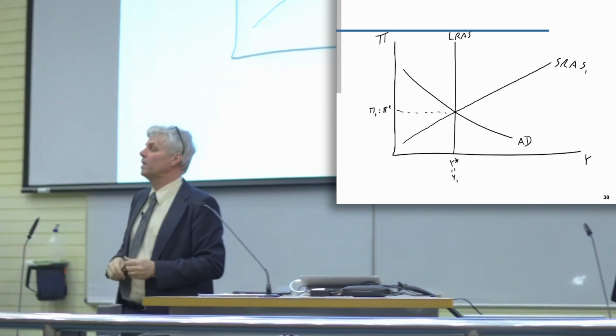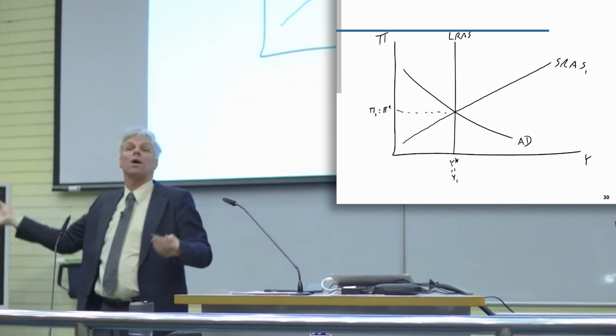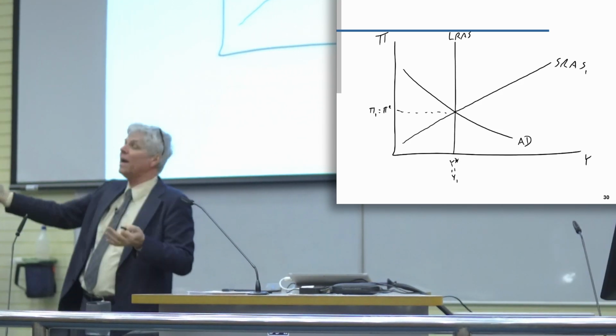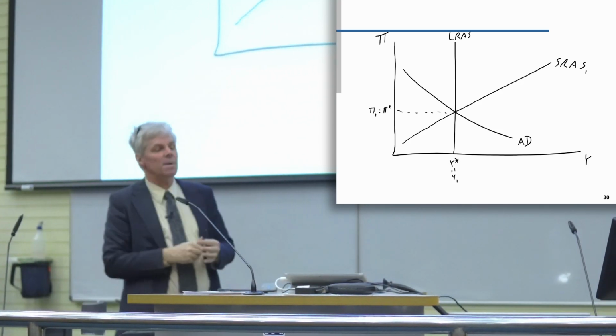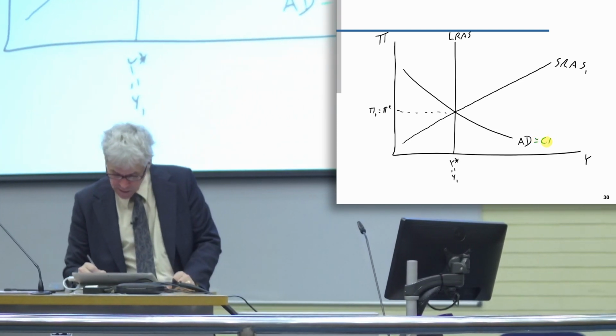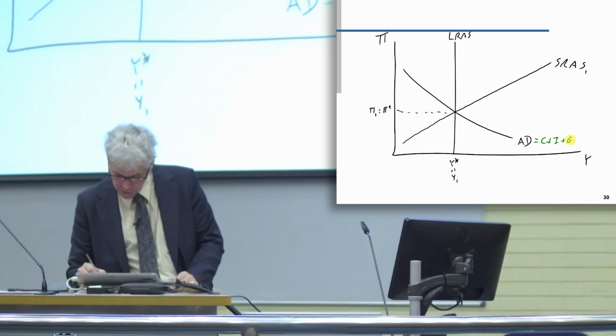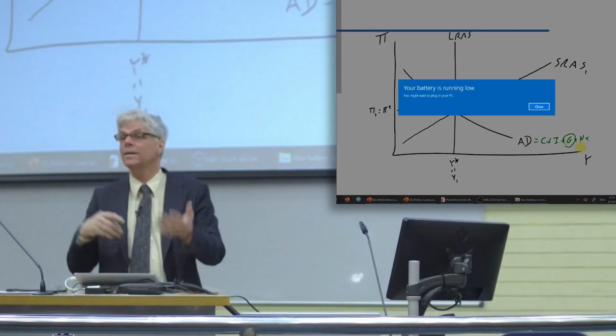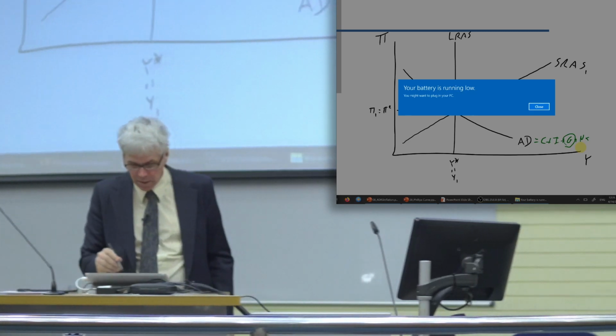If they said government starts making stuff, that would be part of supply, but they said they start buying stuff. So that's going to be part of aggregate demand. We know this because it is equal to C plus I plus G plus net exports. Importantly, G is our government spending.